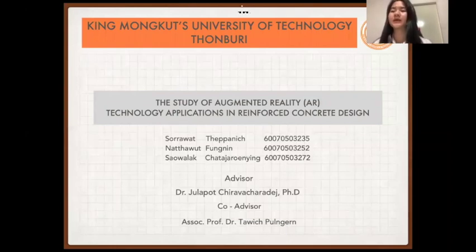My name is Sawalakshata Chalernying, Sarawat Thepanit, and Nathut Phangnin, fourth-year students from Civil Engineering. We are pleased to be here today to present our project proposal, the study of augmented reality AR technology applications in reinforced concrete design structure. Our advisor is Dr. Julapoti Rawacharade.